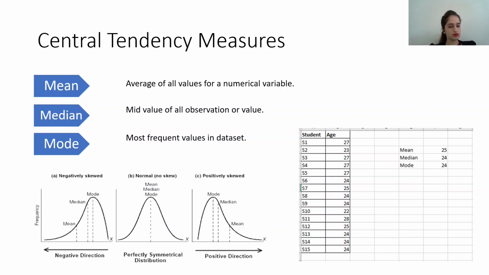Now mode says the most frequent value in the data set. So will this increase or not? If I add only 2 or 3 people of age 33, still the most frequent value will be only 24, because we have 6 students of age 24. Now if I add 7 students of age say 33, then the mode of this whole data set will be 33.